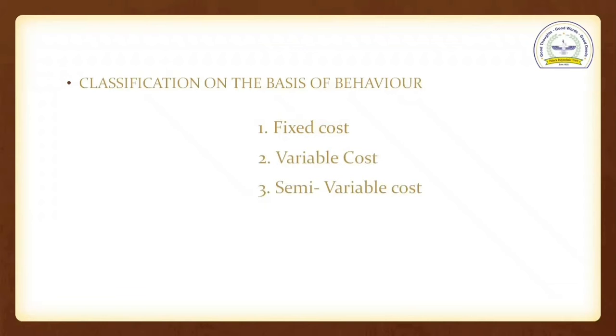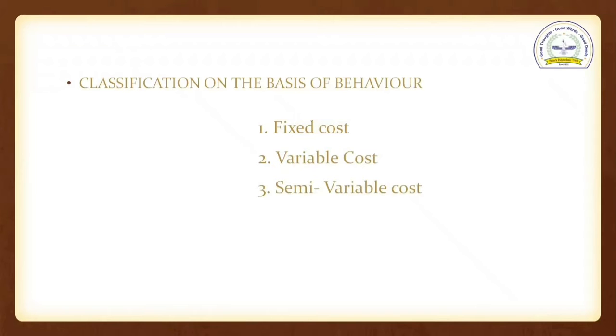Second one, variable cost. Variable cost is a cost that changes with an increase or decrease in the amount of goods and services. Let's take an example: sales commission, student. Sales commission, cost of raw material in production.